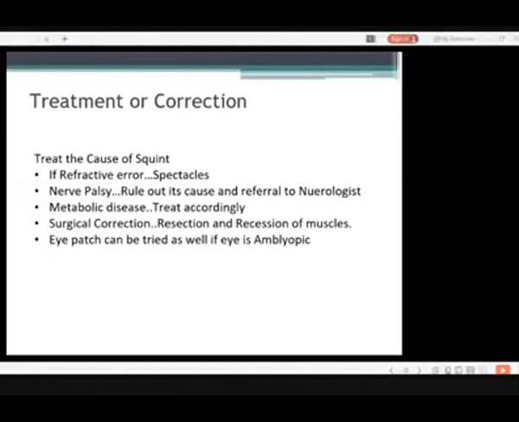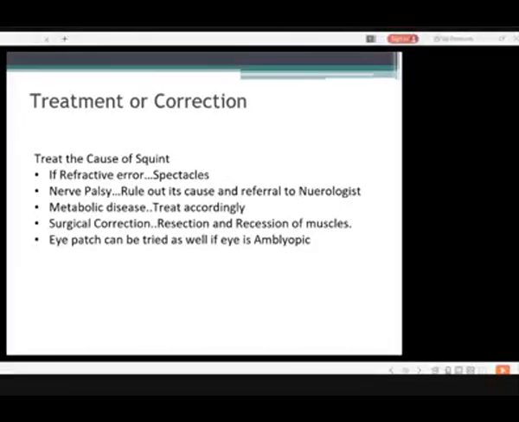As I told you, the refractive error could be myopia, so you have to give concave glasses. It could be due to hypermetropia, so you have to give convex glasses or spectacles, or astigmatism, which could be a hypermetropic astigmatism or myopic astigmatism. For that, we have to give the cylindrical lenses.